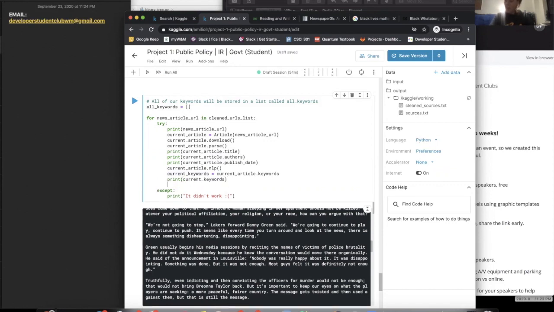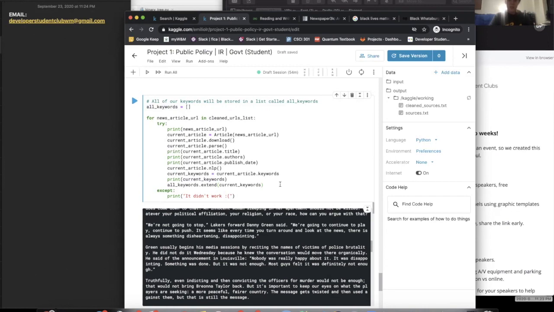And then I want to add it to all_keywords. What I want to look at in the end is all of the keywords that all of the sources are looking at. So I'm going to put it into a list that'll span beyond each individual element in my for loop, and I'll be able to have it for all articles. The way I do that is I copy all_keywords, I type .extend, which is just to add a list to a list, and I'm going to paste in current_keywords.